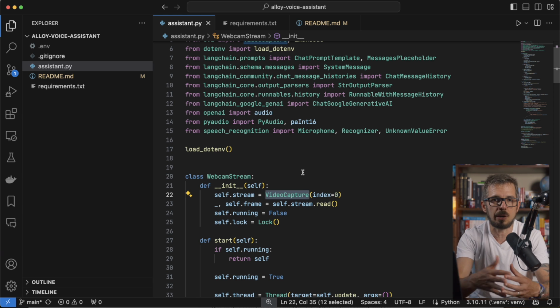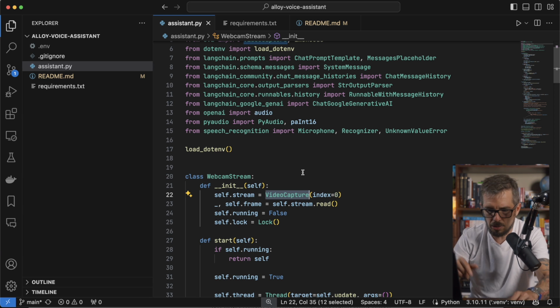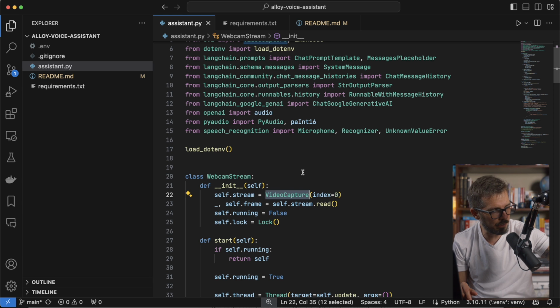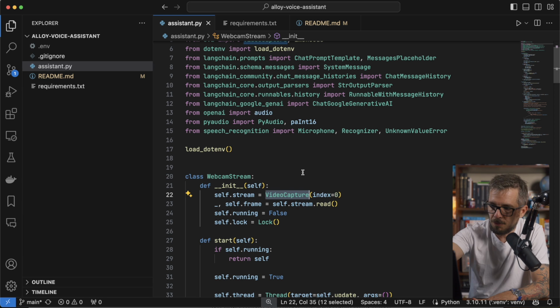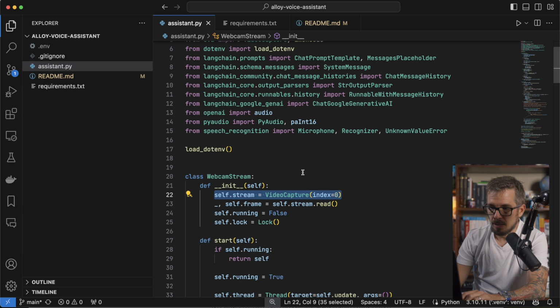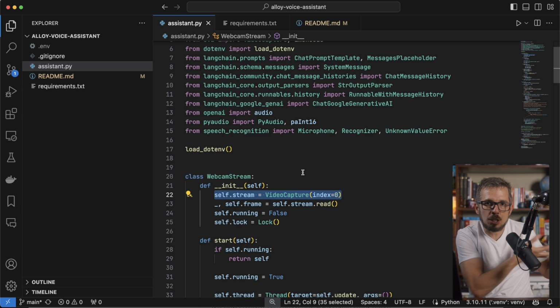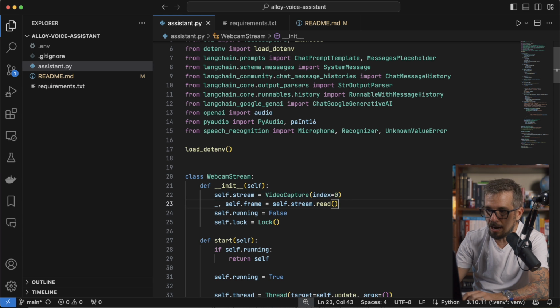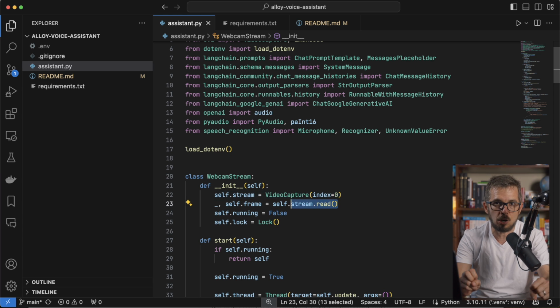I'm gonna be using index 0 here. At this point, I don't have anything connected. Actually, I have my computer connected. I don't need this cable. Let me just move it away. At this point, index 0 represents my webcam here. Cool. So this here is just gonna give me access to a stream of images. And if I call the read function, that gives me back a frame.